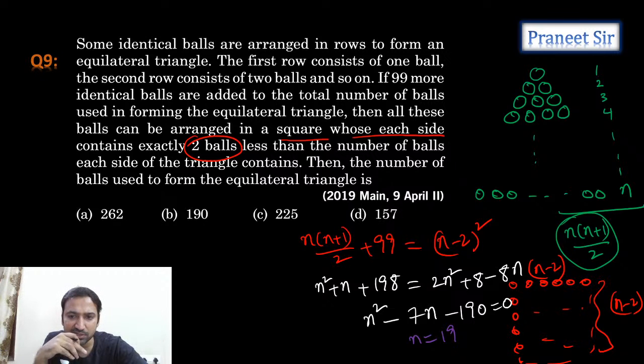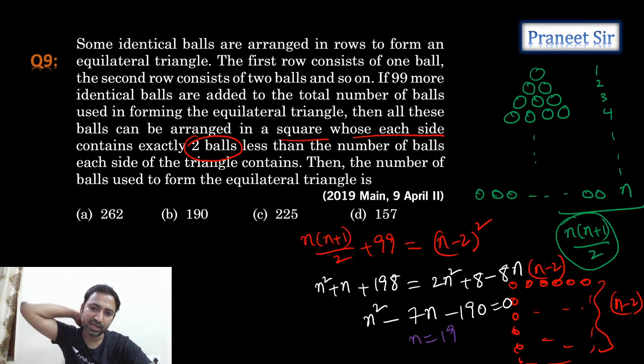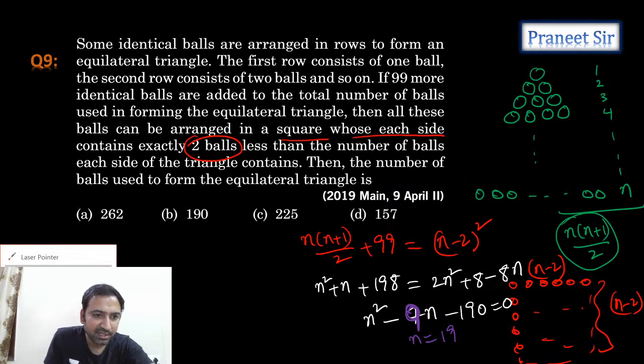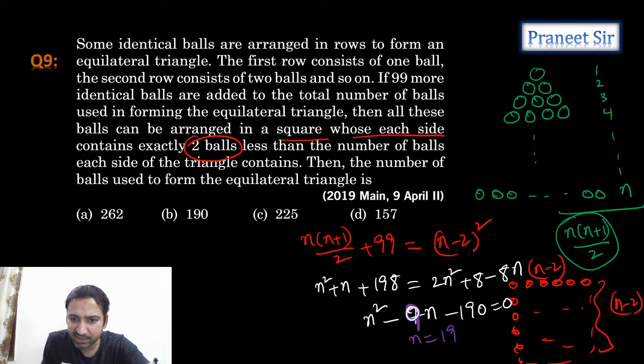If you substitute n equals 19, 19 squared minus 7 into 19, which is 12 into 19, is not... Oh, one second guys, this is 9n. That's the mistake we made here. This is 9n, guys. Let me correct this. This is not 7n, this is 9n. So n equals 19 is satisfying.